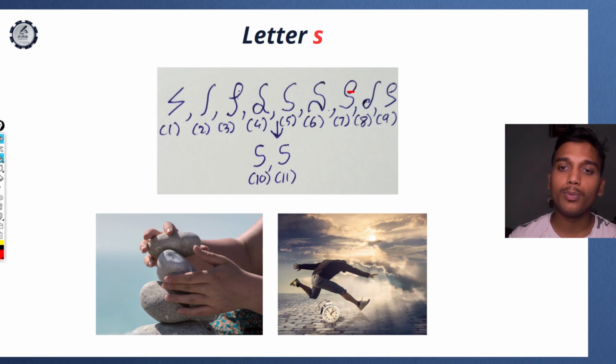The half loop present at the start. These are the writers who have a good patience level, yet they believe that they need to do something extra in order to get what they want. So instead of waiting at their doorstep for the order to show up, they will go outside their home and call that delivery boy and tell them, I am here, kindly deliver it here, or I will come to you. So they believe that they need to do something extra in order to get what they want, which is not needed.